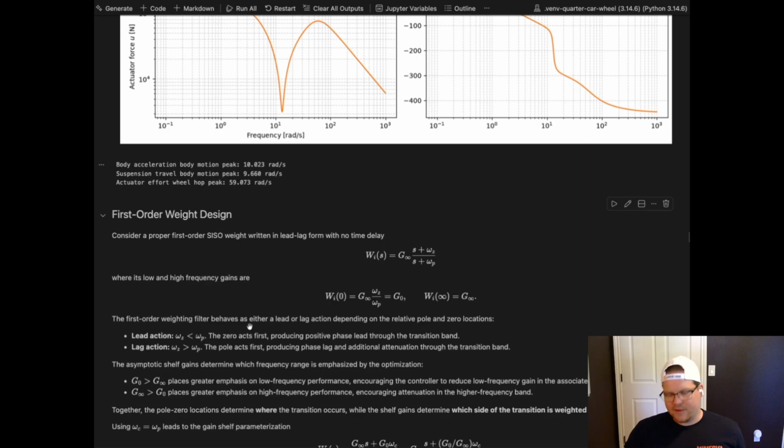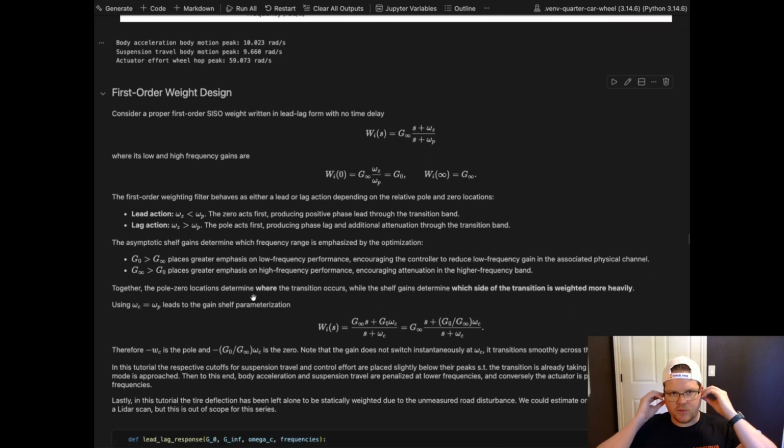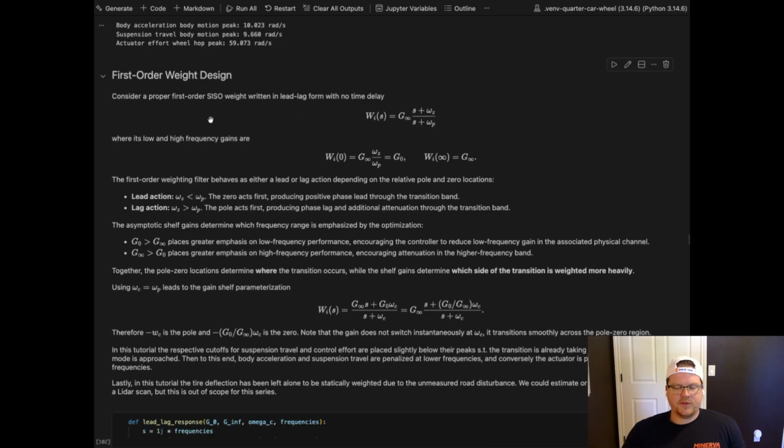Now I'm kind of talking about it at a high level. Let's dive back into what's actually going on with the filter design and the math. So the first order weight design here is following that SISO, kind of like a gain parameter shelving. There's no time delay, obviously. We're trying to get this into a nice linear state space form ultimately. So the shape here is a function of frequency, and we're going to have the low and high frequency gains here, W_I(0) and W_I(infinity).